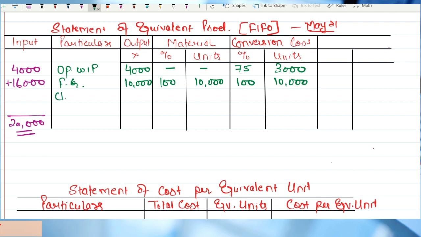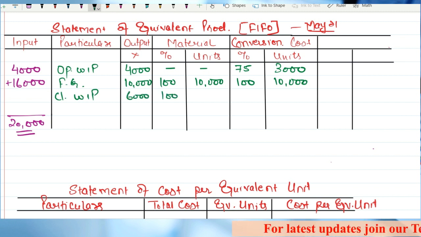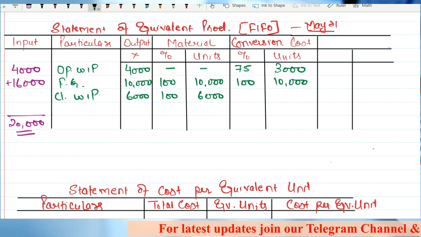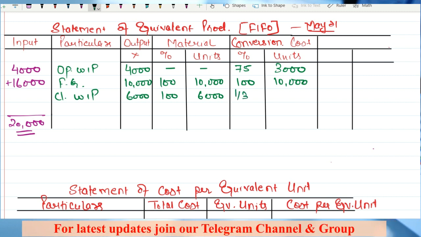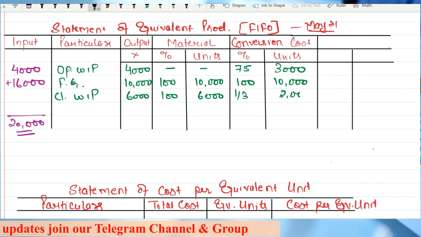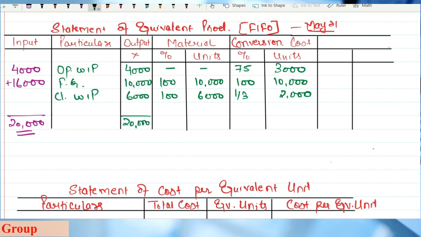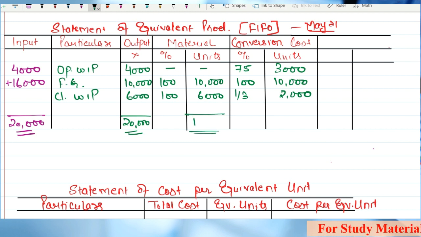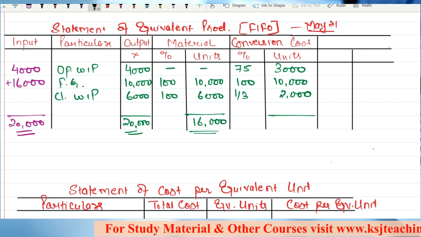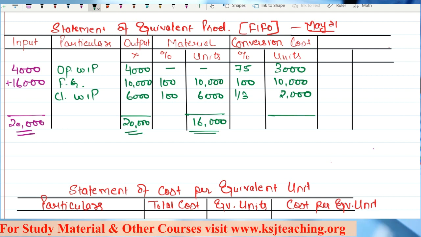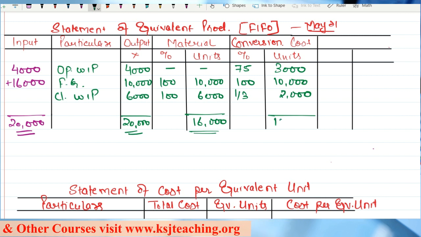What about the closing WIP? 6,000 units, output, material cost 100%, that is 6,000, and conversion cost is 1/3, that is 2,000 units. So my output here is 20,000, which matches with the input, right? Now the material cost equivalent units are 16,000, and for the conversion cost, it is 15,000.